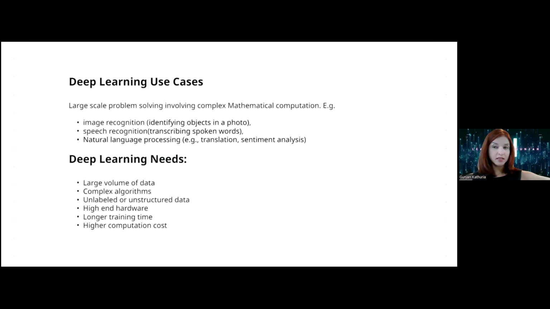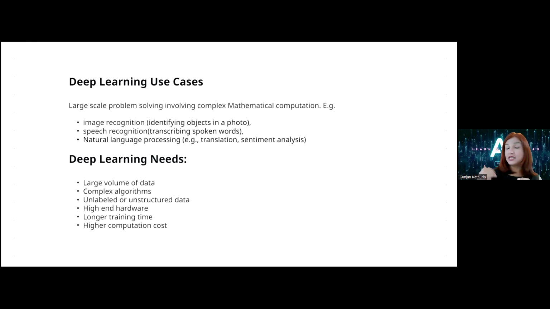So all these things I talked about, image recognition, speech recognition, natural language processing, what is it based on? A lot of data, because it's a huge amount of data that we deal with in deep learning especially, and the algorithms are way more complex. Why? Because like I told you, feature extraction, now the model is doing it. So the model is doing very complex mathematical computations. It's based on complex algorithms. And another big aspect is that you can give labeled data or you can give unlabeled data. It works with both. So that's why there's way more complexity in the model itself, in the neural network itself.